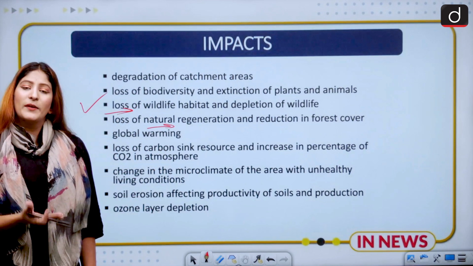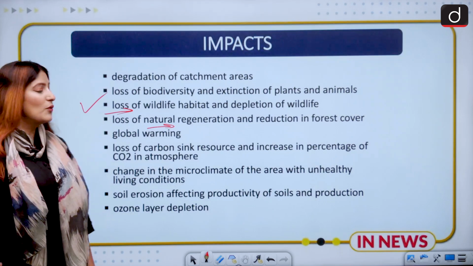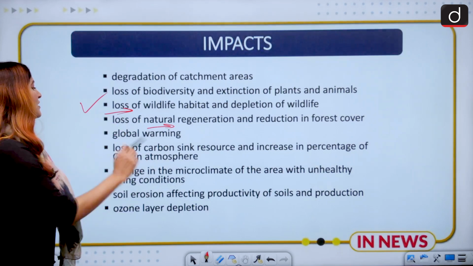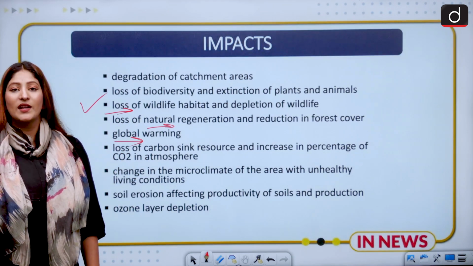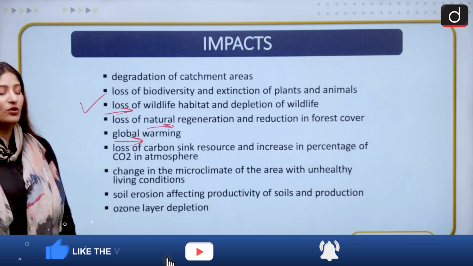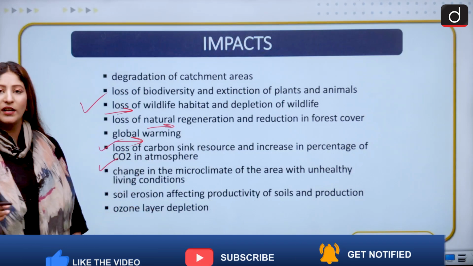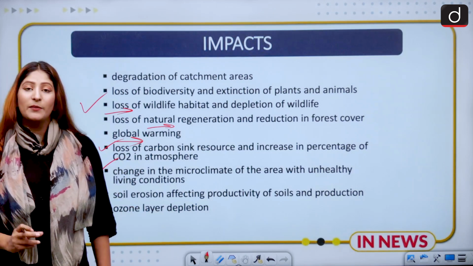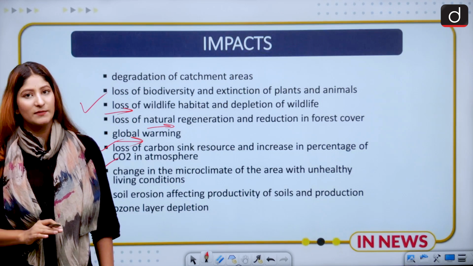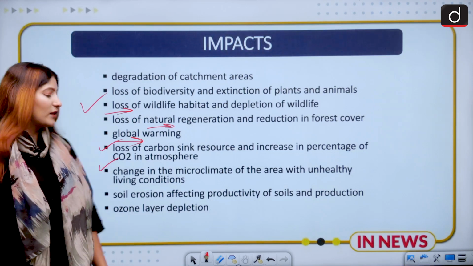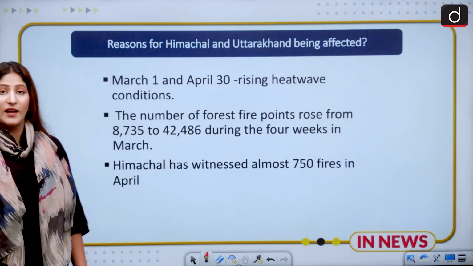Again, a proper ecosystem has to be formed if the entire forest is wiped out, and reduction in forest cover, which leads to global warming because now we have very few trees which can capture the carbon content of that area. Loss of carbon sink, change in the microclimate of that area. Temperature rise could persist for days to weeks and months in certain areas which have seen forest fire. Soil erosion affecting productivity and ozone layer depletion as well.